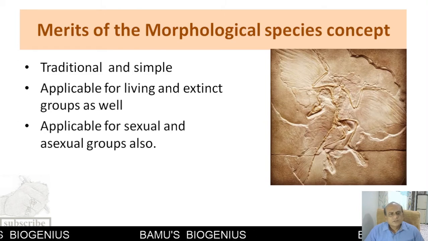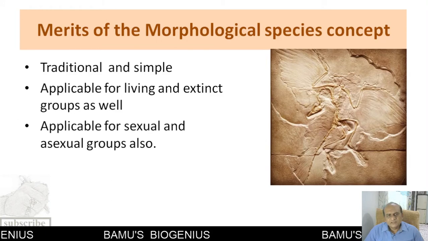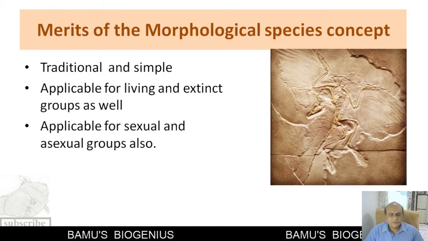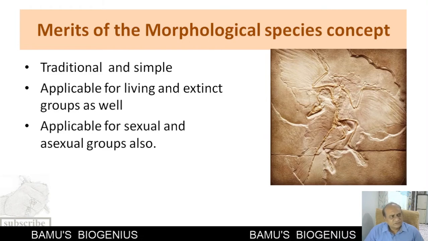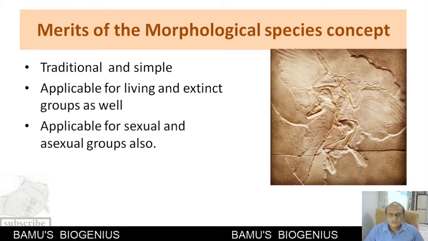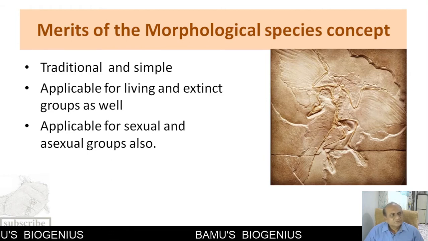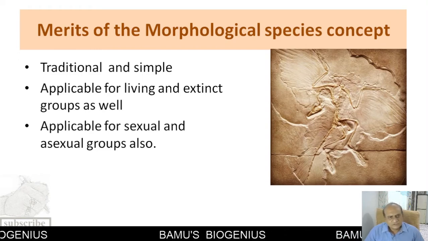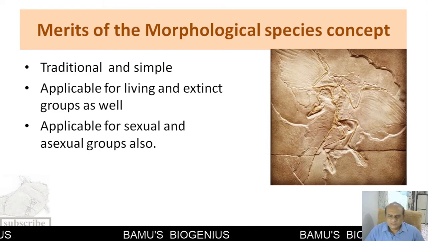Then another merit is that it is applicable to sexual and asexual groups also. Compared with other species concepts, this can be applied to both sexual and asexual groups of individuals, where the sex of the individual is not important, or sexual compatibility is not required. So in such groups also, the morphological species concept can be applied.